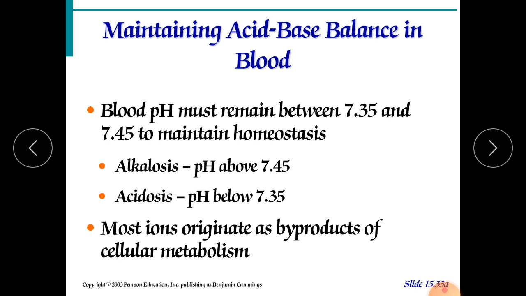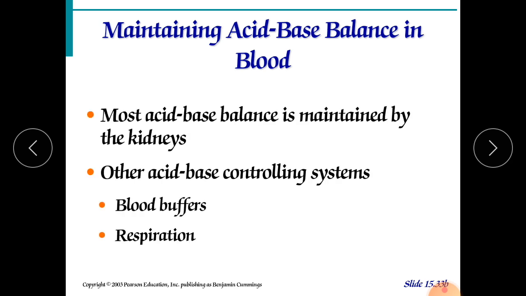When it becomes more alkaline, there is involvement of bicarbonate ions; when HCO3 minus ions increase in our blood, it produces alkalosis. Acidosis is when there is an increase of H plus ions, which makes the blood more acidic, when the pH is below 7.35. Most of these ions originate as byproducts of cellular metabolism, like bicarbonate and H plus ions. Most acid base balance is maintained by the kidney.